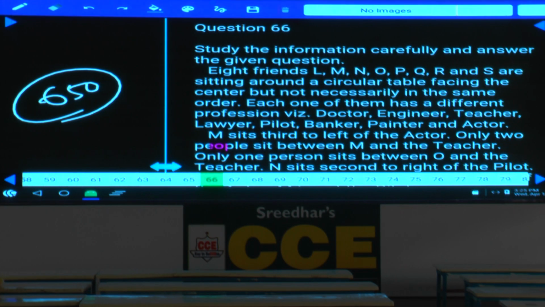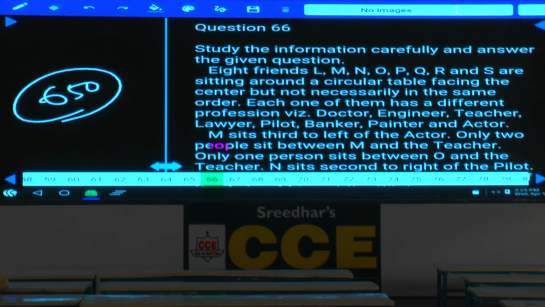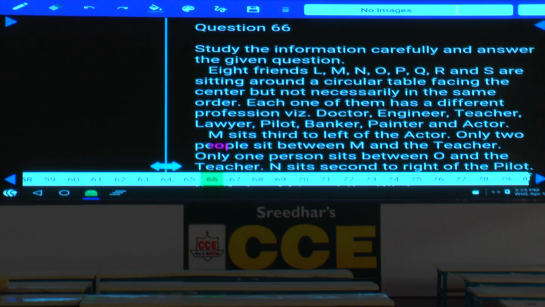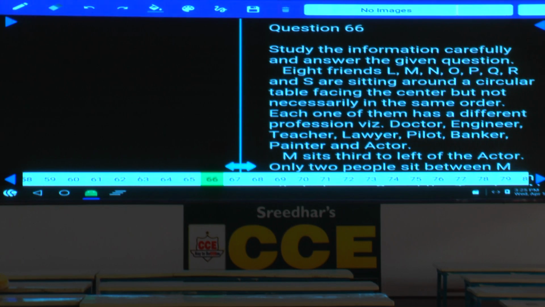Now 8 friends. Who are those 8 friends? L, M, N, O, P, Q, R and S are seated around a circular table facing the center, but not necessarily in the same order. And each one of them has a different profession among doctor, engineer, teacher and so on, 8 persons. These 8 persons are facing towards the center, seated around a circular table, and they belong to different professions.